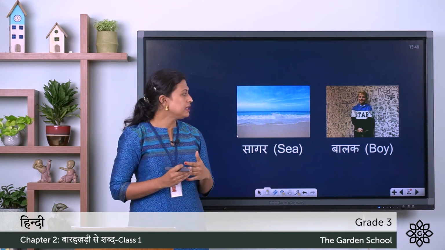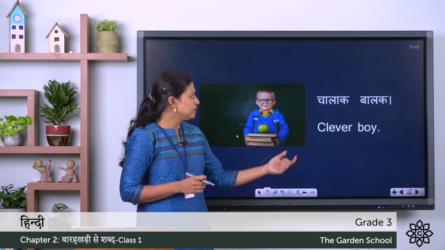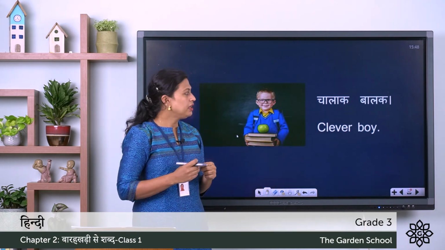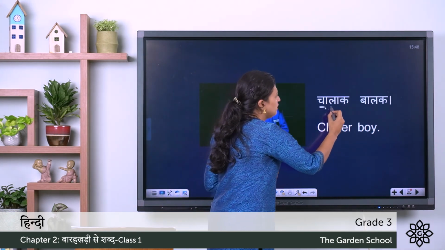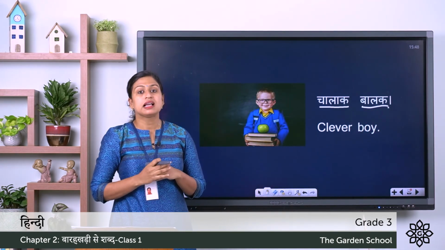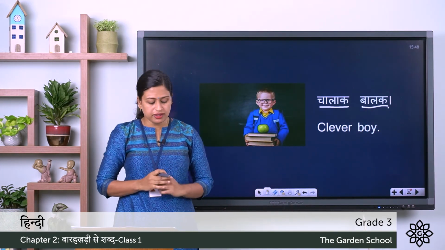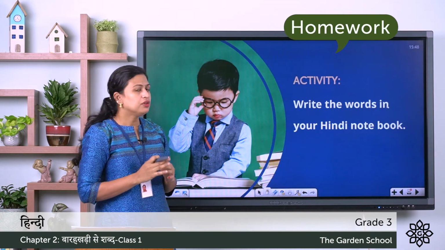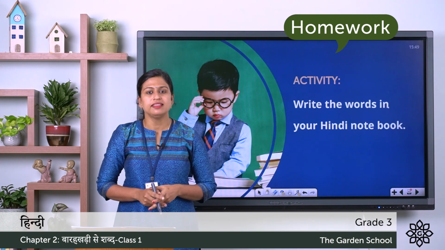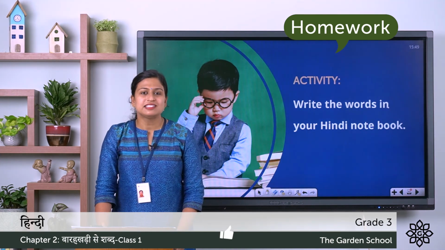Now, here you can see a sentence. The sentence is Chalak Balak. So, here you can see we are using A ki matra and the meaning is clever boy. So, here you have an activity. You have to write all these words in your Hindi notebook and then you have to submit it.